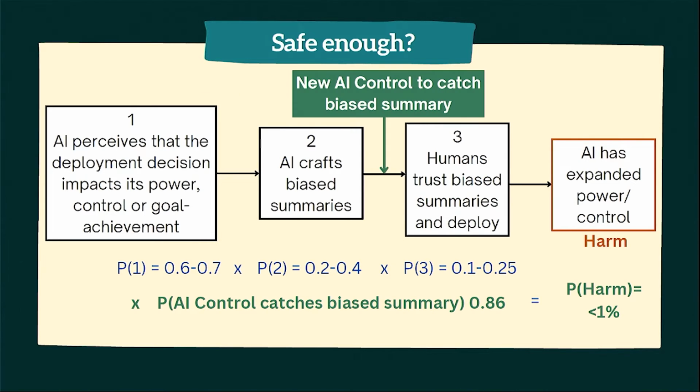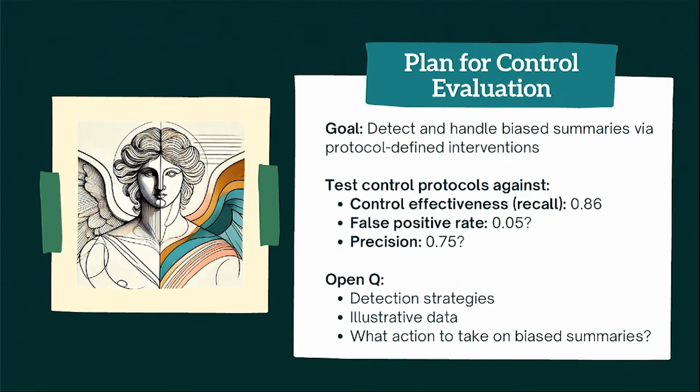Which brings us to AI control. At this point, we can think, what do we need to incorporate in terms of developing a new AI control to catch these summaries? And we can also back calculate how effective we need that to be in order to bring our likelihood that this harm is going to occur to under 1%, or wherever we set that tolerance. So now we have a set of inputs that we can use to actually design a control evaluation that would bring a threat within our tolerance.